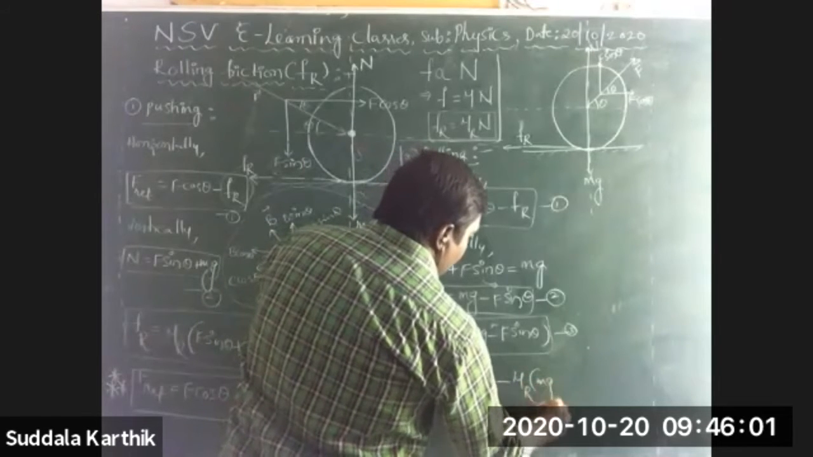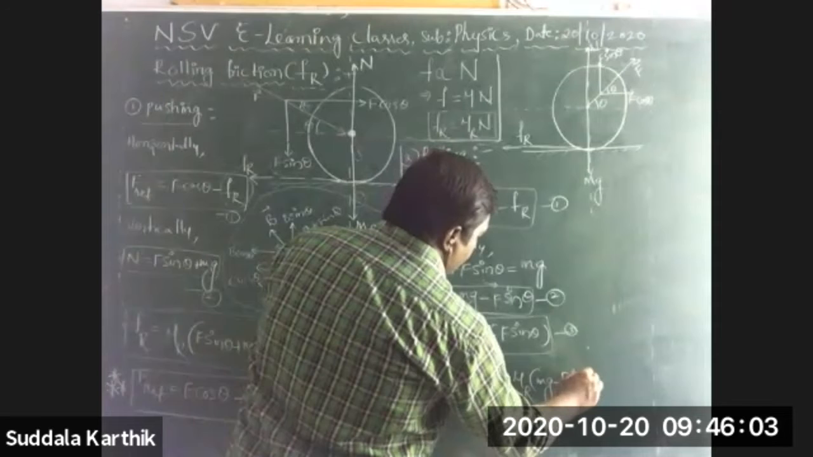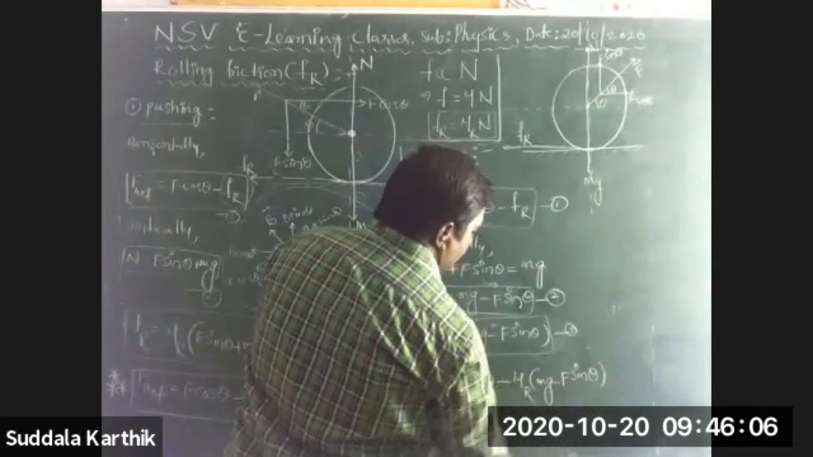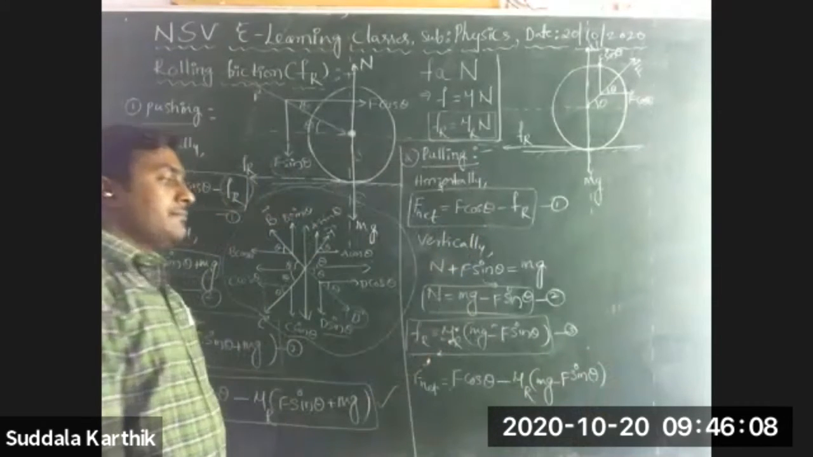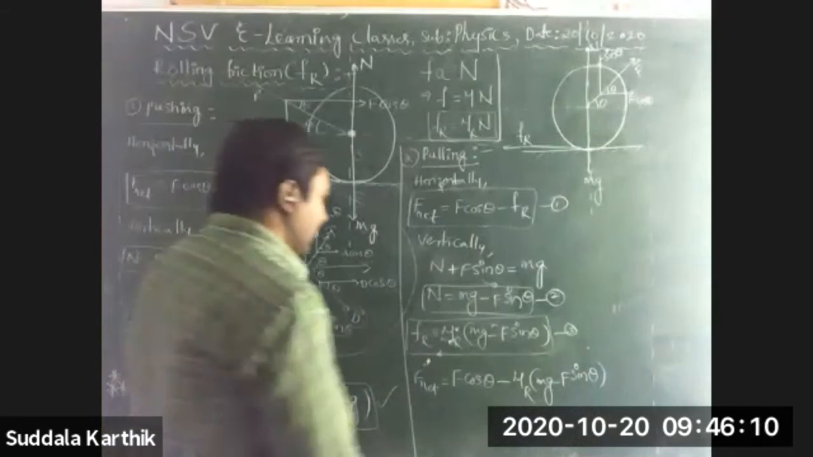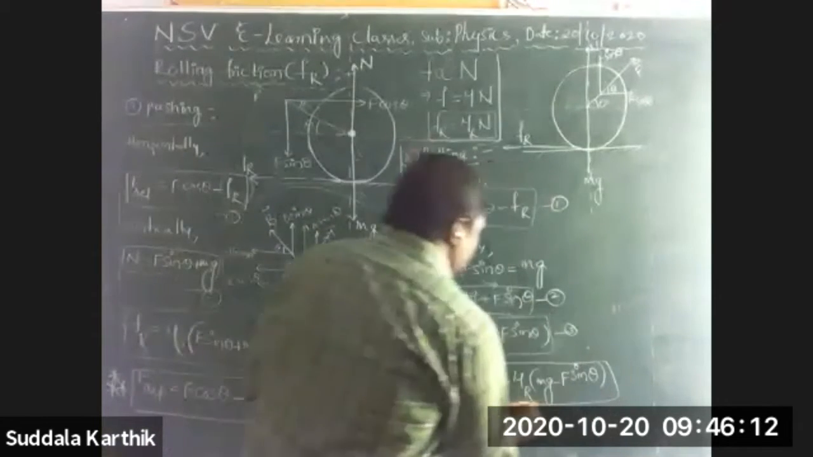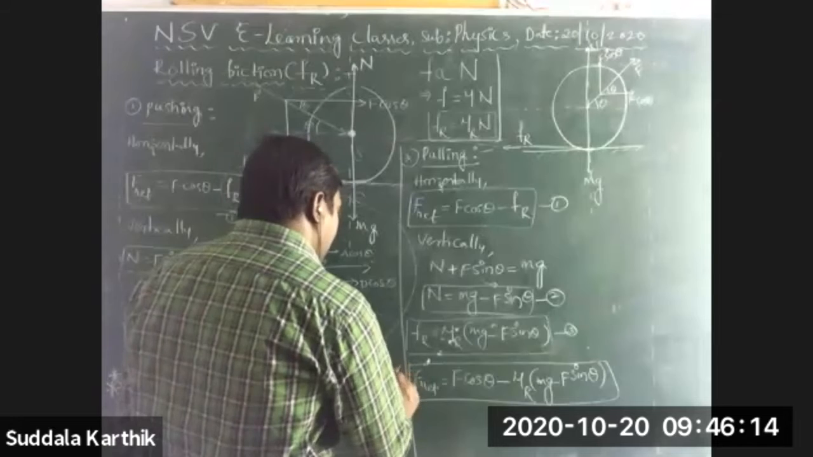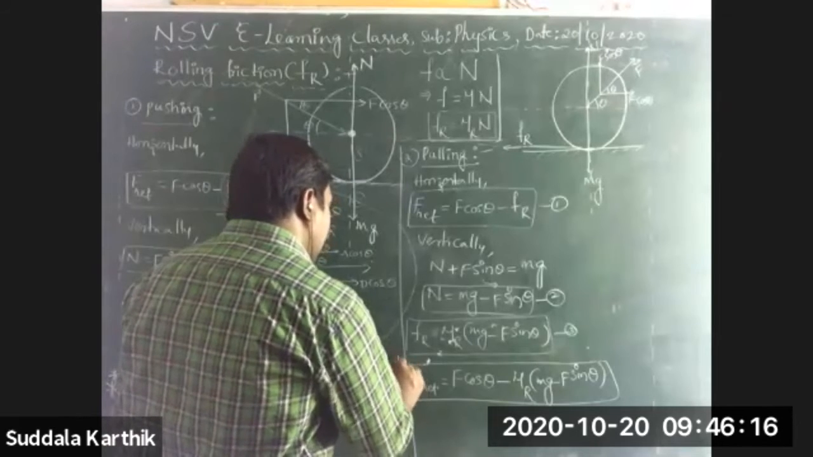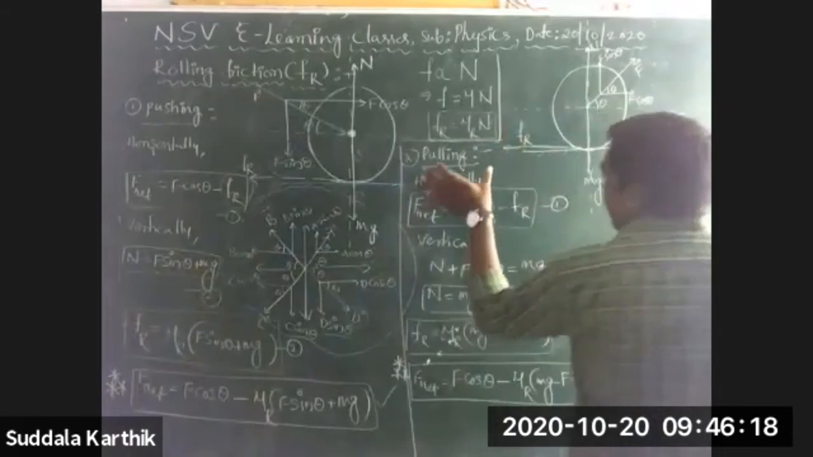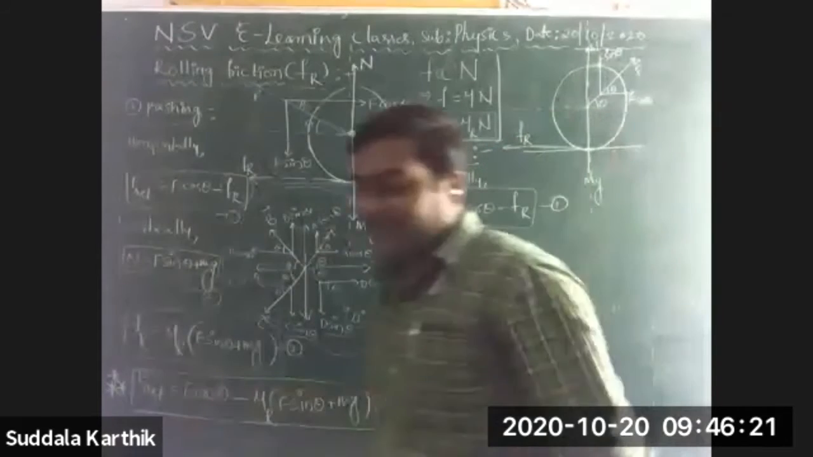Mu r into mg minus f sin theta. Mg minus f sin theta. Let it be equation number, not, it is an important equation, Nana. This is the resultant equation when the lawn roller is pulling.